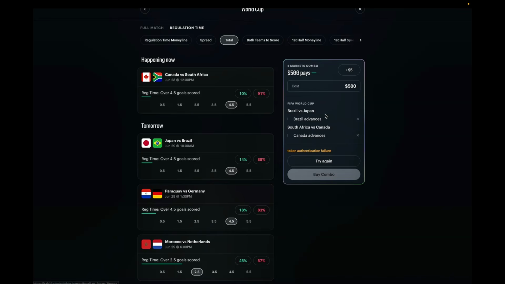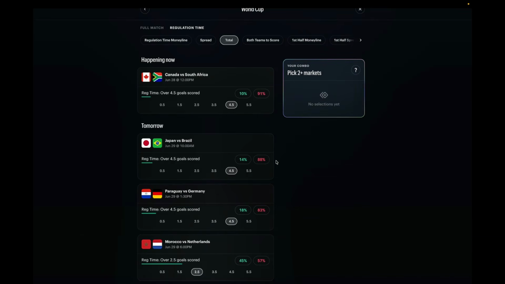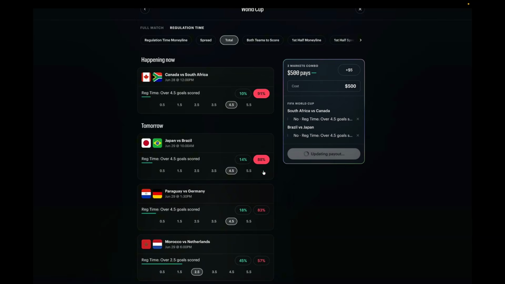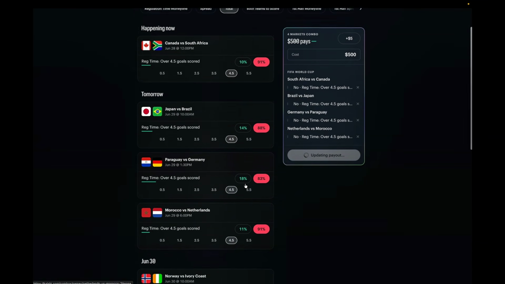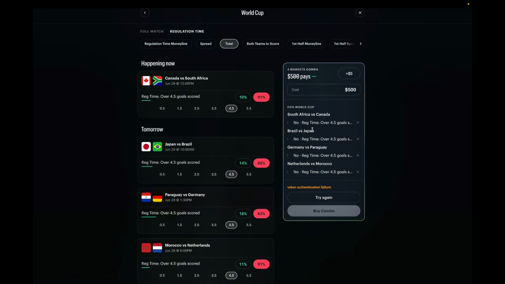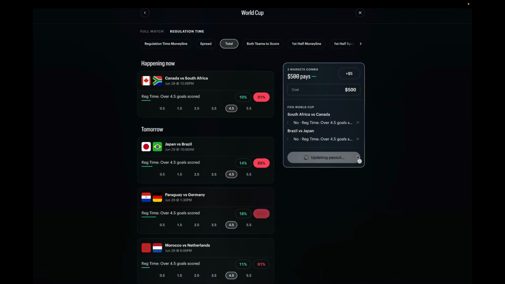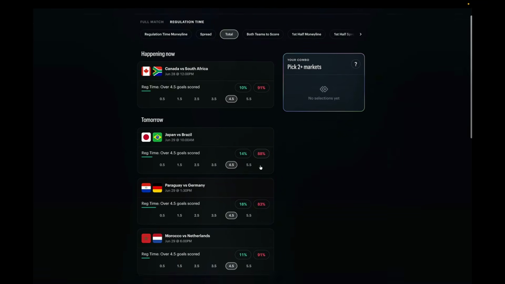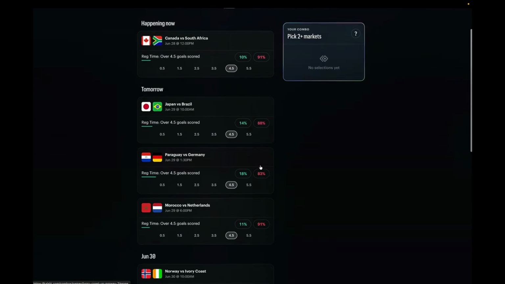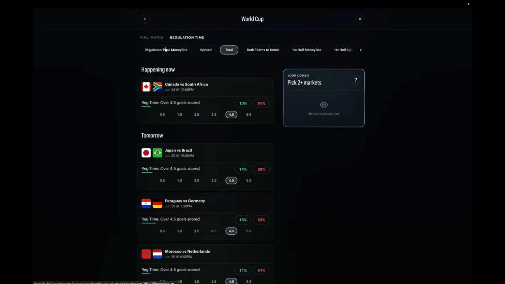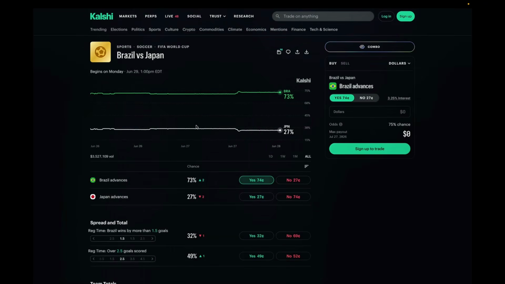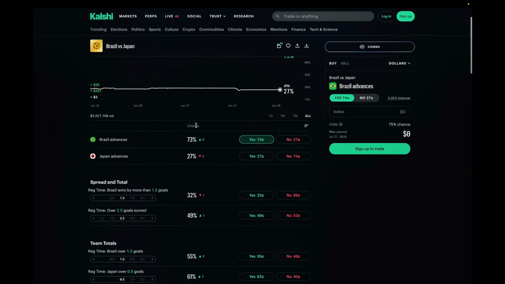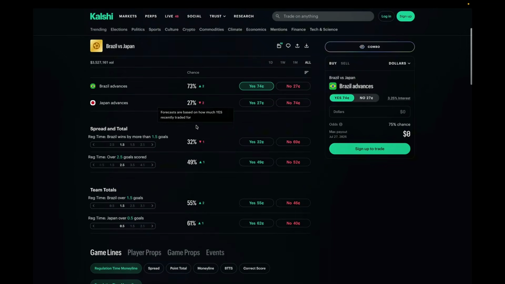Now, in knockout rounds, obviously, you're probably going to want to sway toward the under here, because matches are going to be defensive for sure. So this is where, look, you could add 3, 4 different combos together, and you'll be able to get a decent number off of that. But not a lot of sports books allow that type of stuff. That's why I've gravitated everything pretty much towards Kalshi. This is the reason why, because it's much simpler to use, and you can exploit edges all day long. So this is the overall guide for the World Cup knockout rounds.